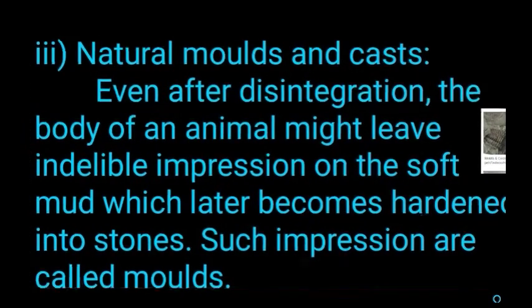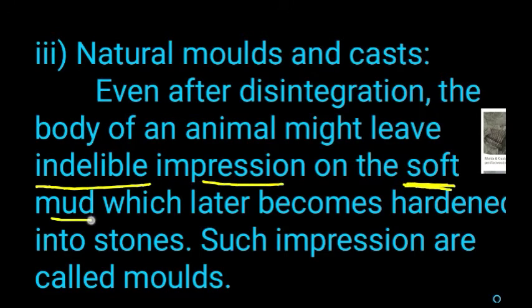Next we are going to see natural molds and casts. In this type of fossilization, after disintegration of the body of the animal, the body might leave an indelible mark. What do you mean by indelible? Making marks that cannot be removed. The body of the organism makes an impression on soft mud which cannot be removed, that means a permanent impression.